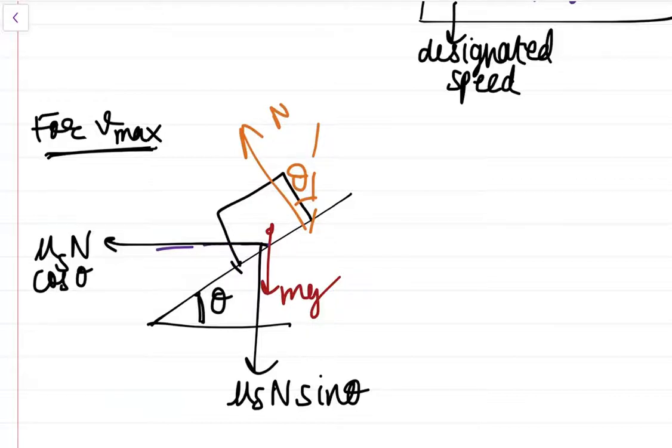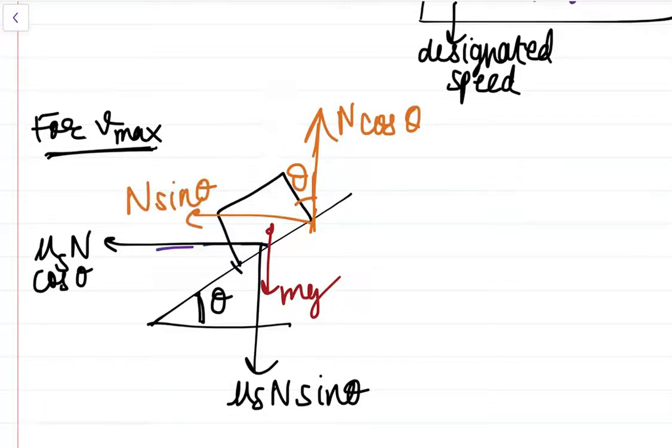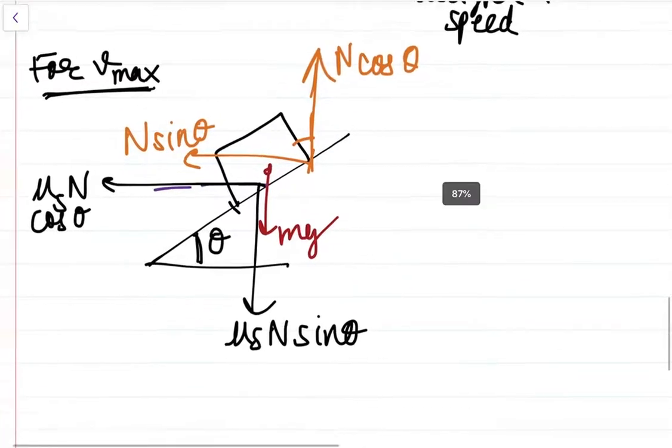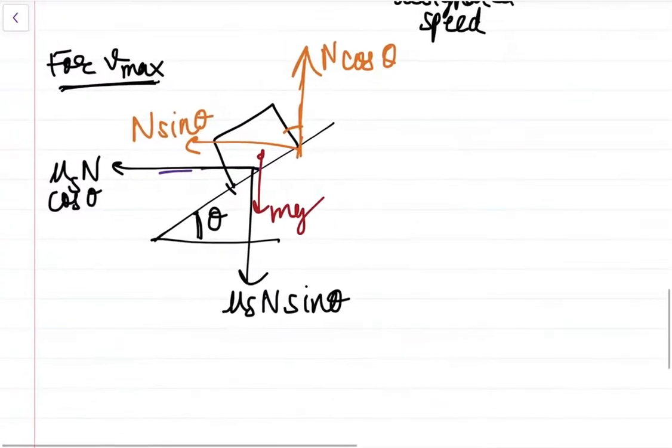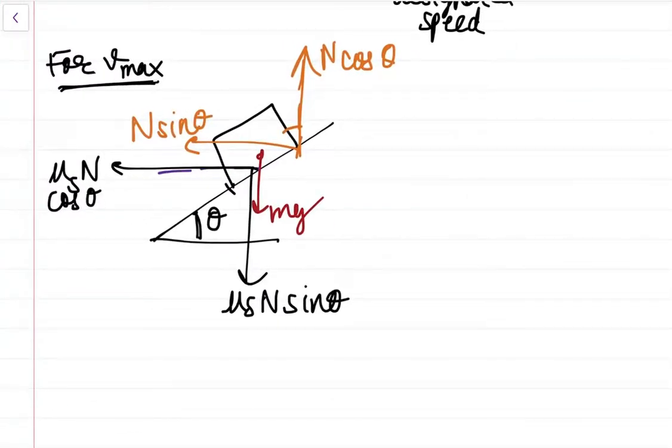Okay, done. And here in this direction, we all know what will come: N cos theta, and in the horizontal direction it will come N sin theta. I will just erase this to avoid confusion. We know there is no acceleration whatsoever in the vertical direction, so we can balance easily.